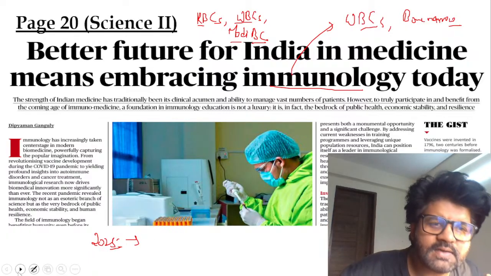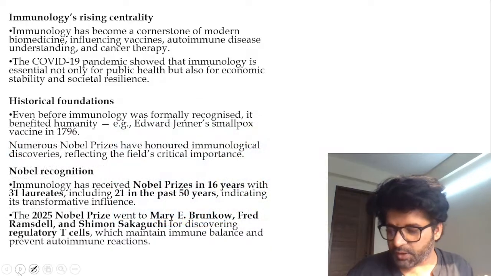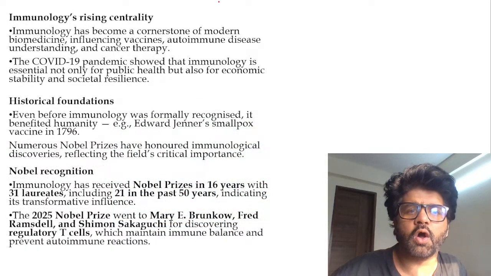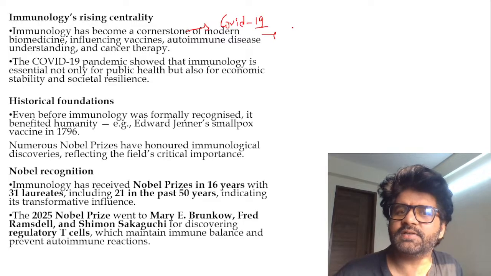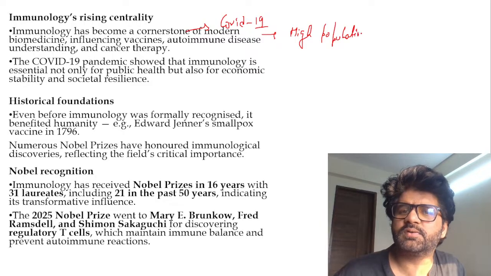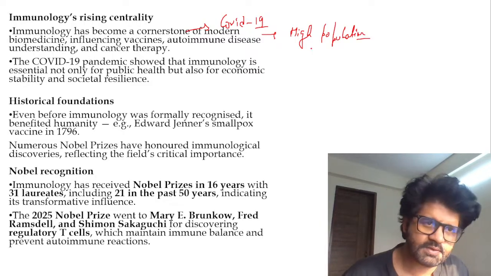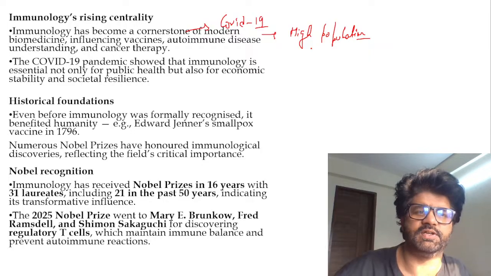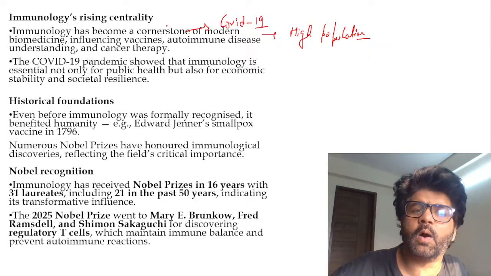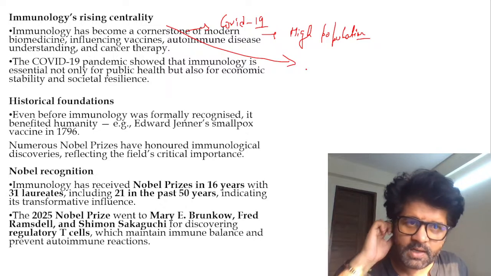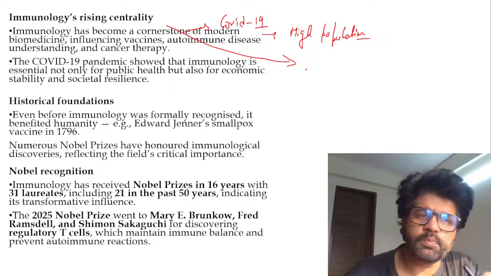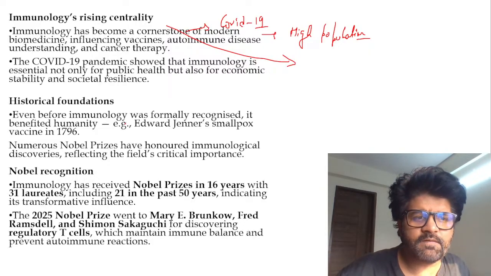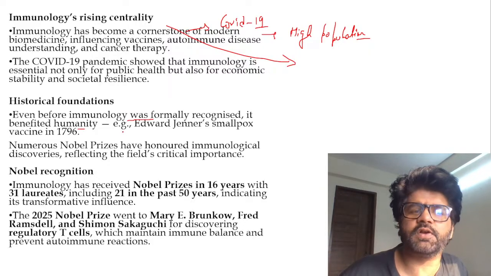And in that regard, this article has been written that we have to focus on immunology a lot. It is the cornerstone. COVID-19 vaccine, etc. So many things happened. Plus, India has such high population. So there is morbidity, there is mortality, there are communicable and non-communicable diseases. Immunology is not only about prevention from infection. It is connected in so many different ways to your brain functioning, your output, all these things. So even before immunology was formally recognized, it benefited humanity.